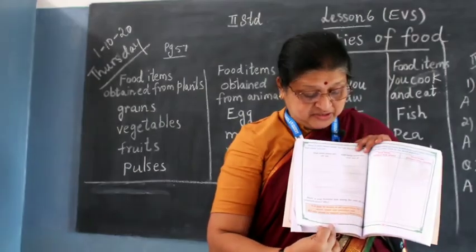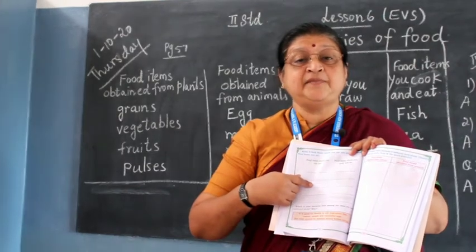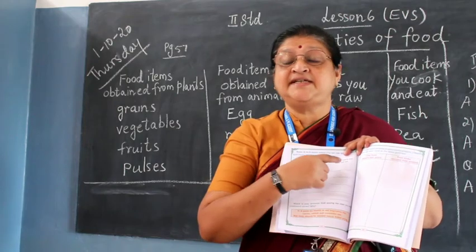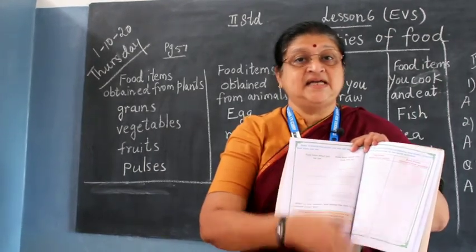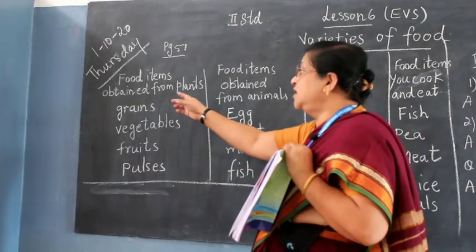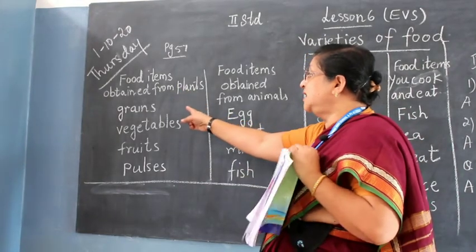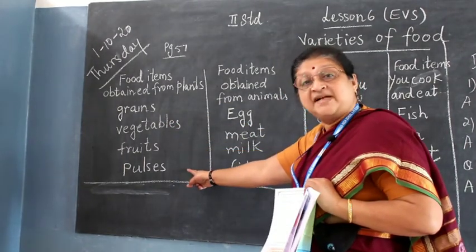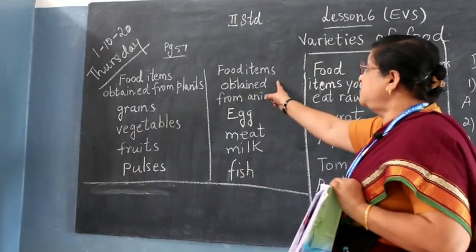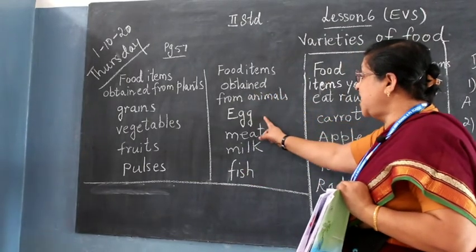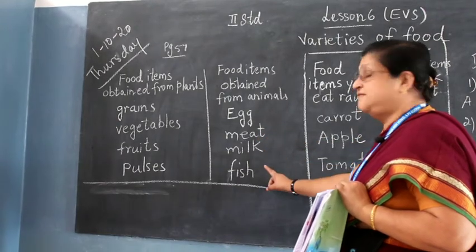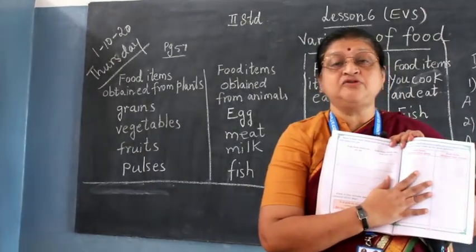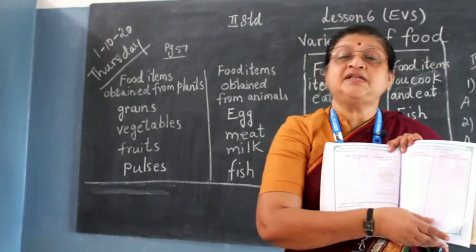Next we have the question given here: the food items obtained from plants, and the food items obtained from animals. Now I have put it here on the board. Food items obtained from plants are grains, vegetables, fruits and pulses. Food items obtained from animals: egg, meat, milk, fish. Okay. Now here in your textbook also there are two pages given. You can think and write.